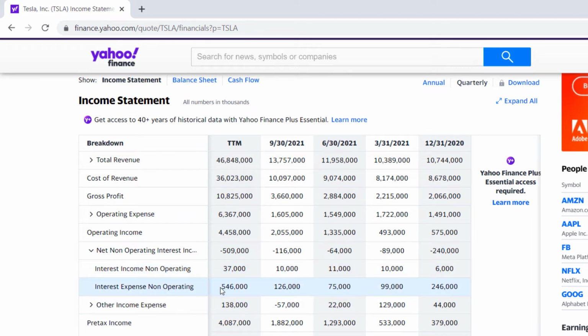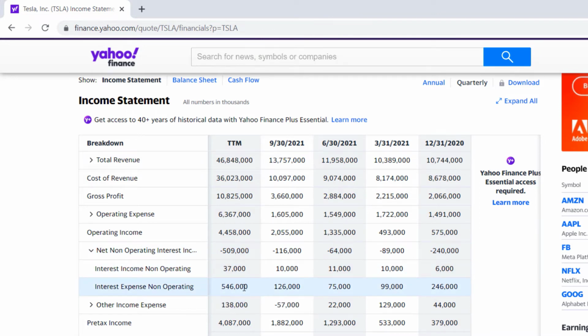Sometimes it gets funky with the subcategories with Yahoo. That should technically be a negative number. We can tell it's a negative number here because these are operating expenses, and technically these expenses should be negative here. We just sometimes have to interpret the overall columns where it kind of mixes it up a little bit. But net operating interest expense, being a negative number, is the interest expense here.